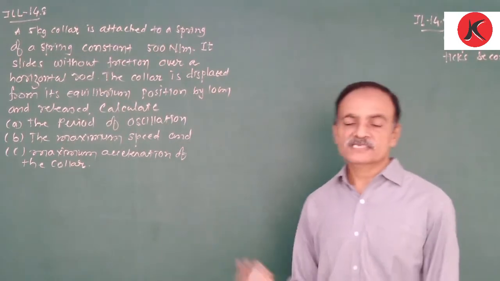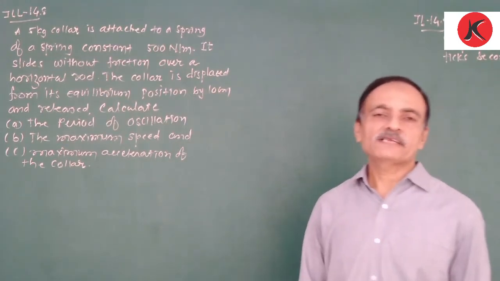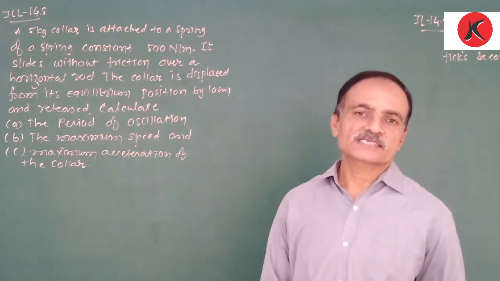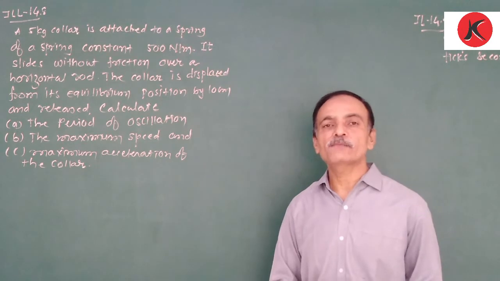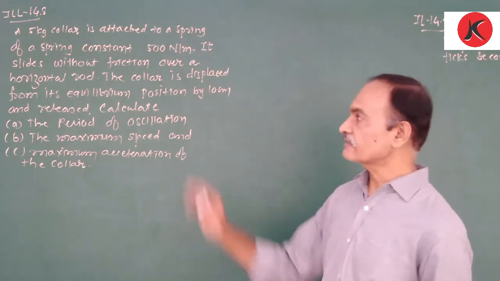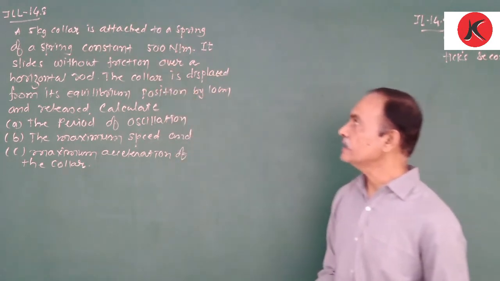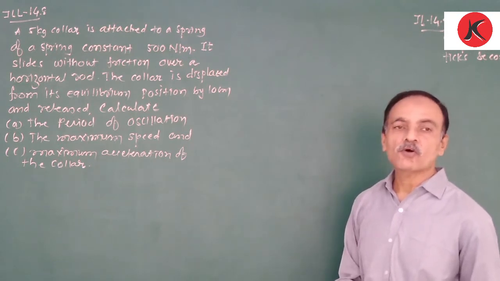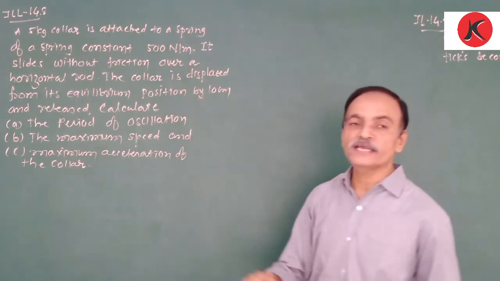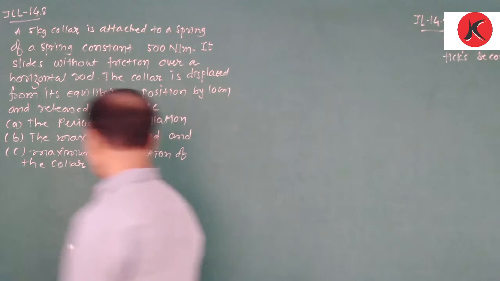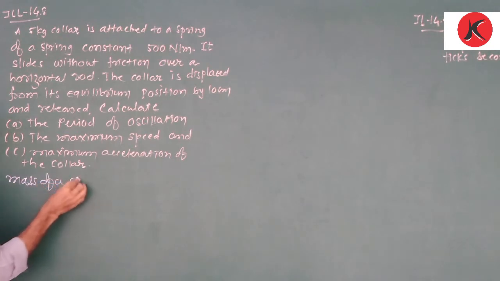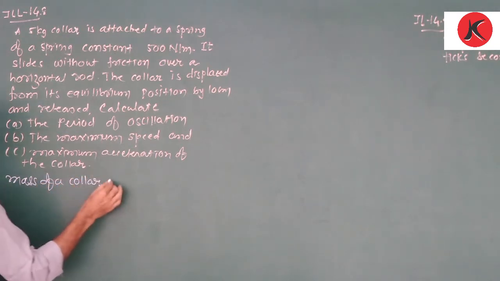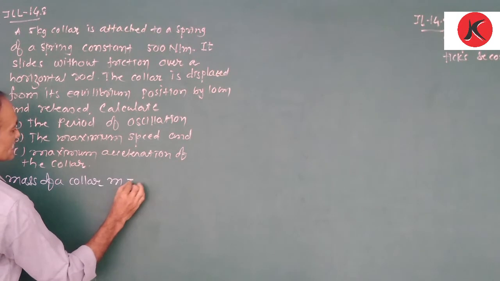Okay, after the completion of the theory, we already discussed some numerical illustrations. Today we are going to discuss illustration number 14.8. Here, what is the question? A 5 kg collar is attached to a spring of spring constant 500 Newton per meter. Now, what data are given? The mass of the collar, M, is given as 5 kg.